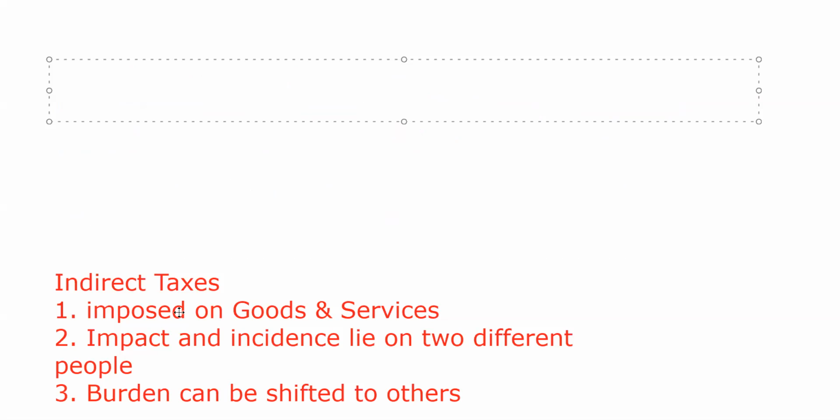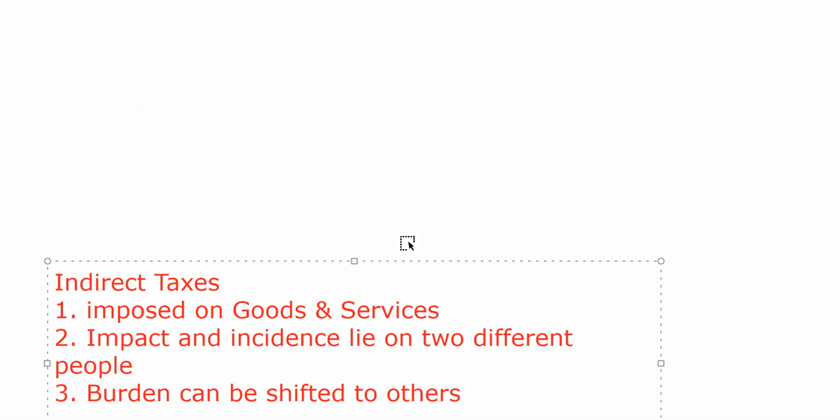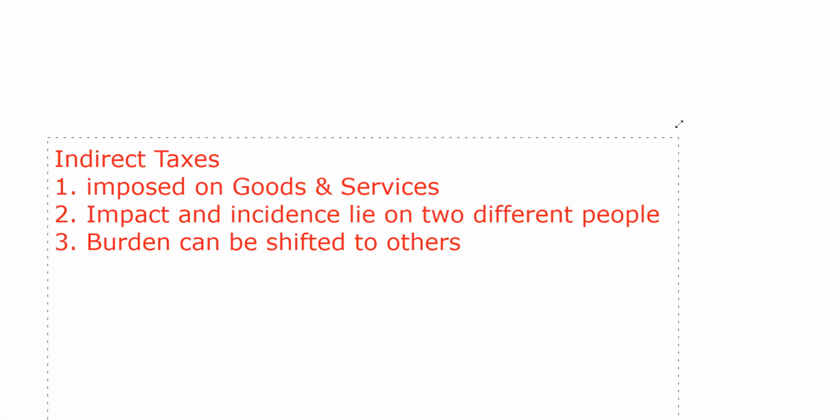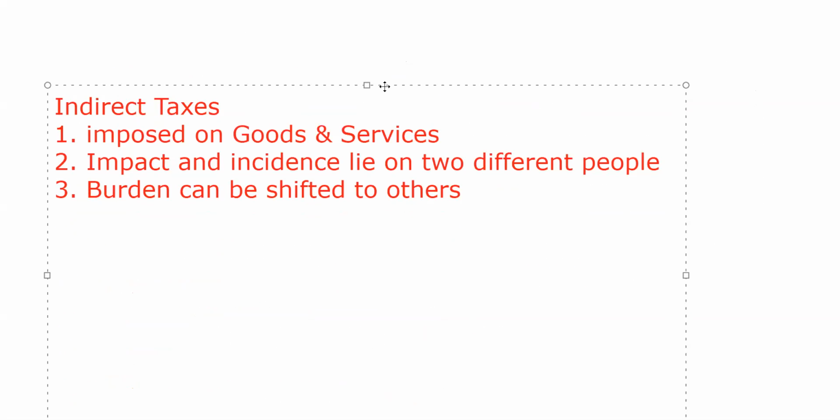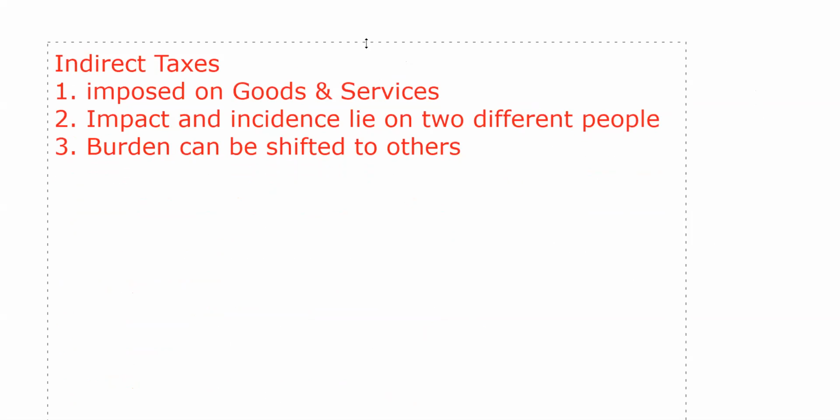So this is indirect taxes. We will discuss indirect taxes now. The burden can be shifted to others. We were talking of the examples.